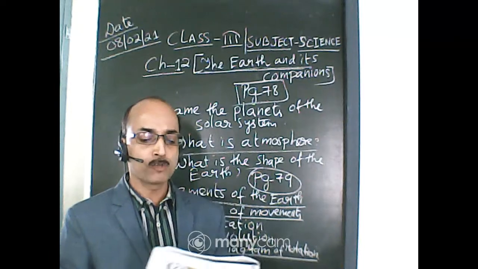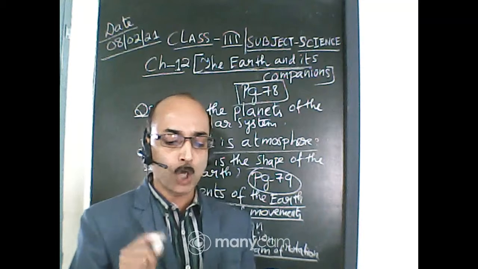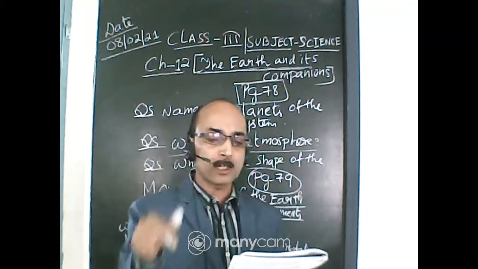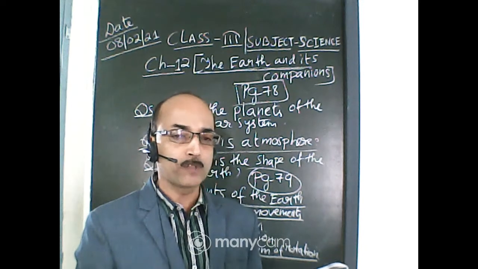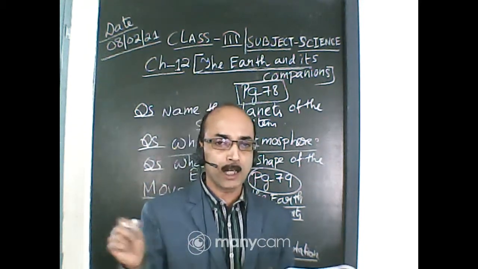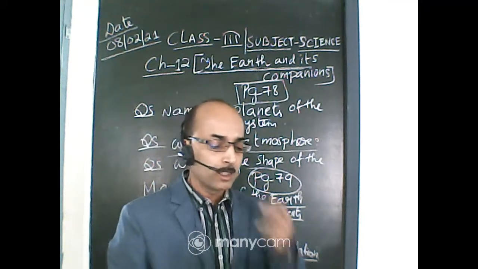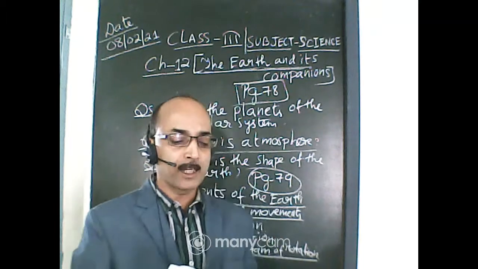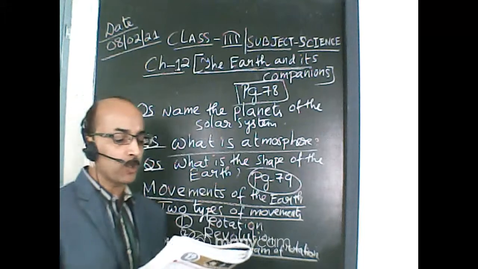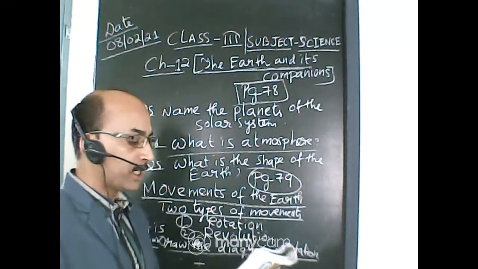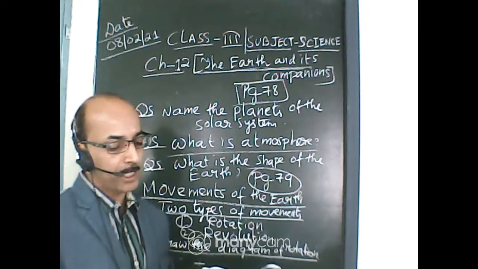You will draw this diagram of the earth only, not the top. Nobody will draw the top. You will draw only the earth. The earth completes one rotation in 24 hours. Remember, you can underline here. This rotation causes day and night on the earth. Everybody will learn this one. This rotation of the earth causes day and night.